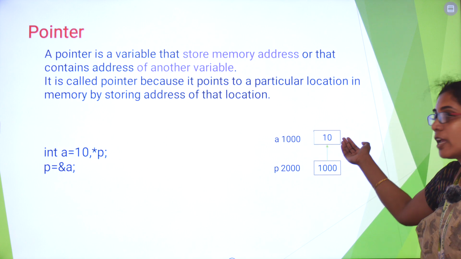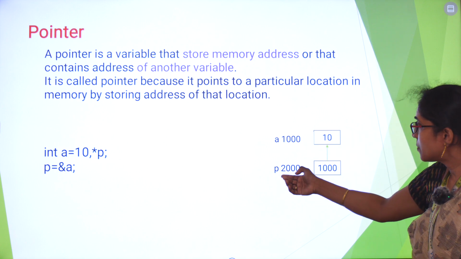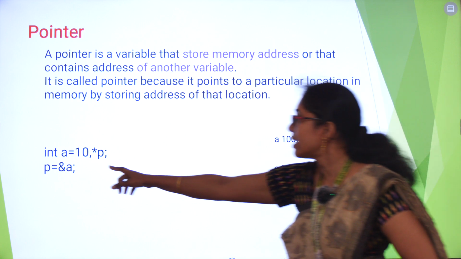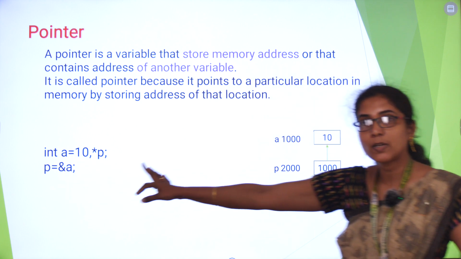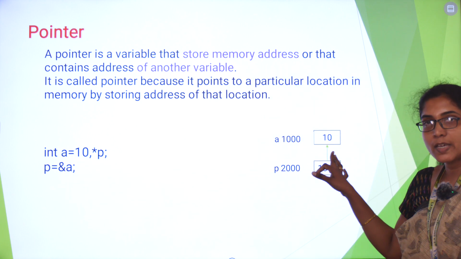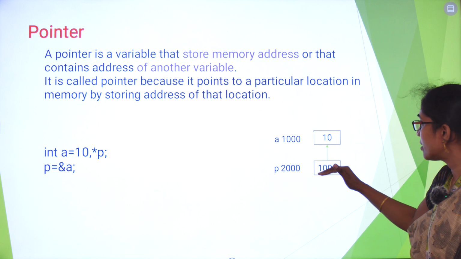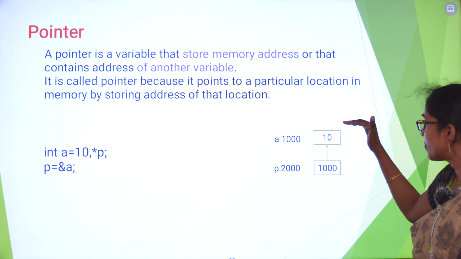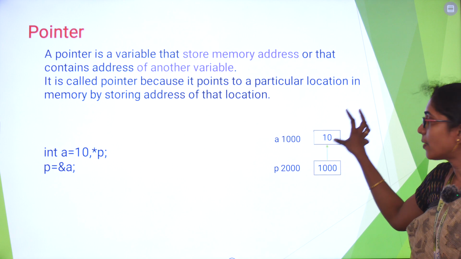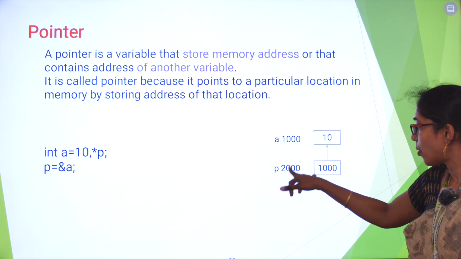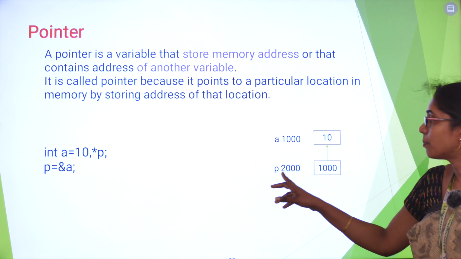So A has a value 10. This P is a pointer variable. I am assigning the address of A to the pointer variable P. So P is pointing to the variable A. The meaning is P holds the address of A. Indirectly it is pointing to the value 10. So if I want to access the value 10 indirectly through this pointer, I have to use asterisk P.